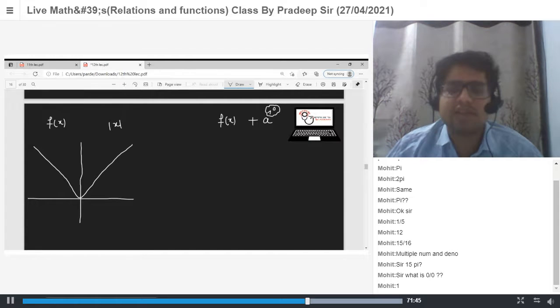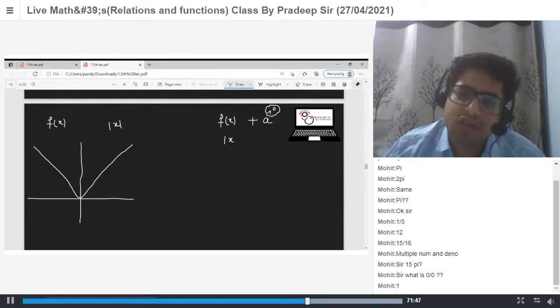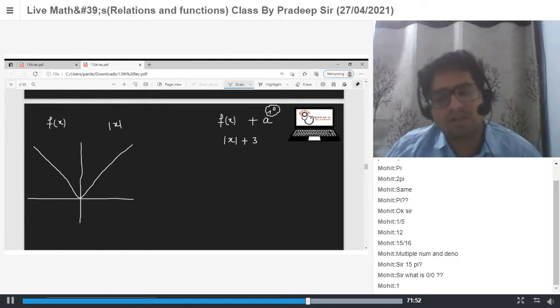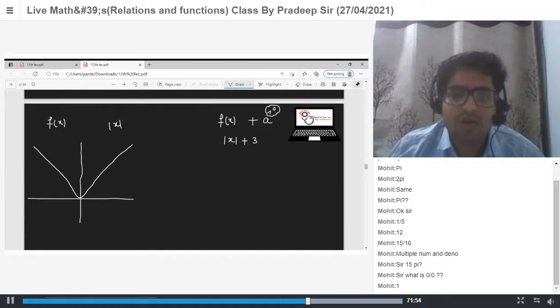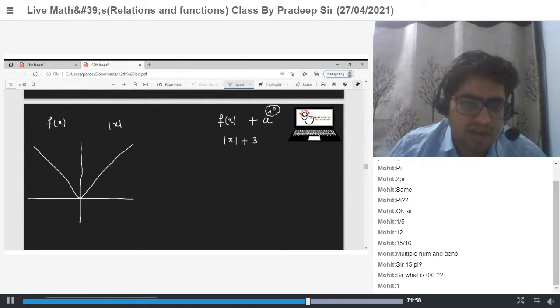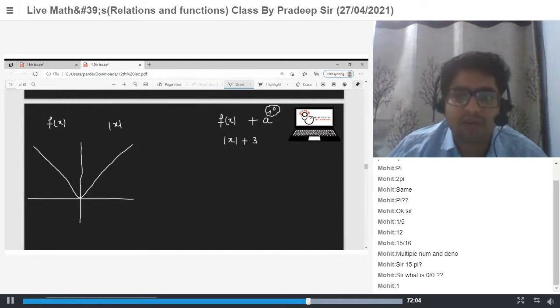Now, what is the graph of mod x plus 3? Let's say 3, 2, 1, whatever it is. Let's say mod x plus 3. So now, if the value at x is 0, now the value is 3. If the value at 1 is 1, now the value became 4. It means the graph shifted in the upward direction by 3 units. Yes or no?